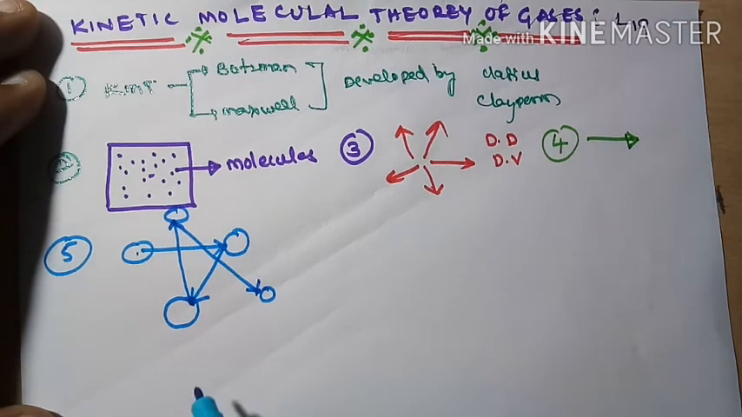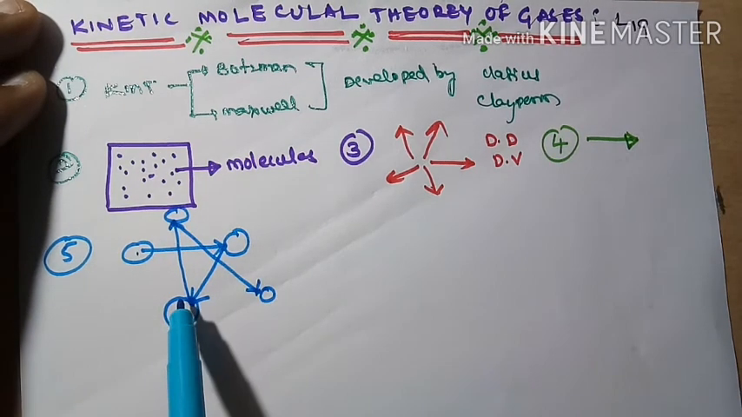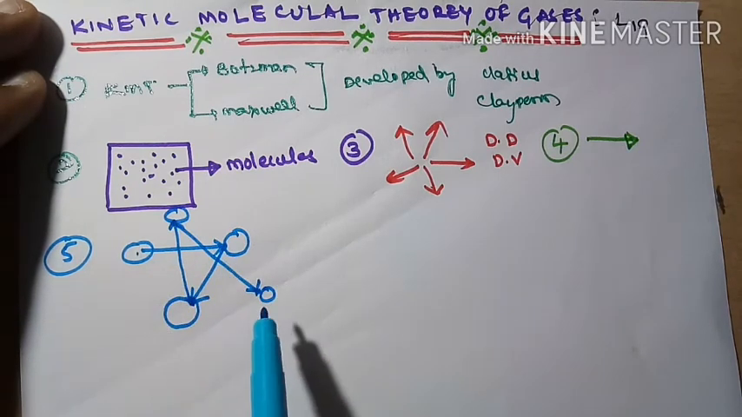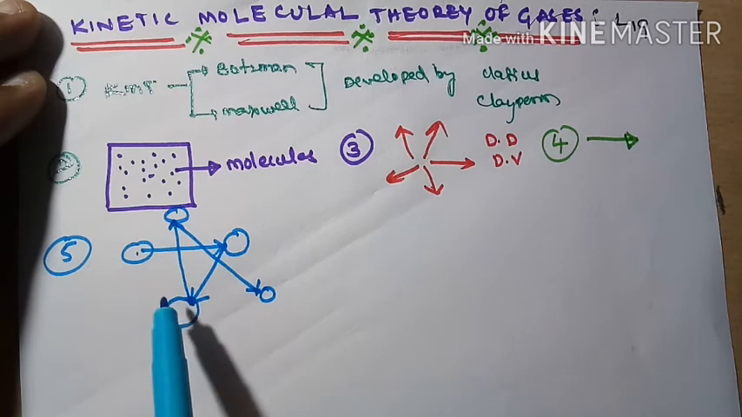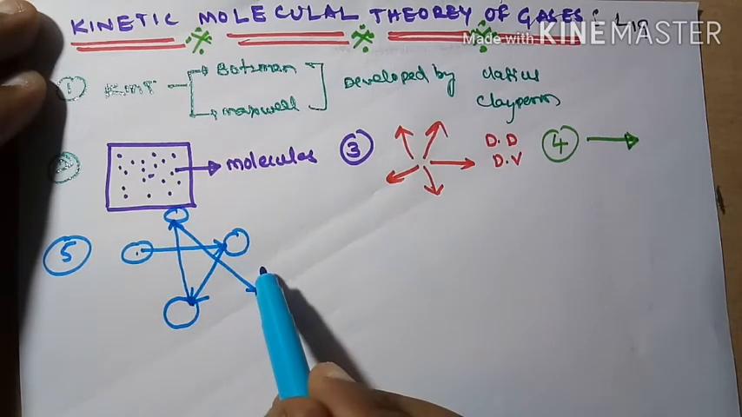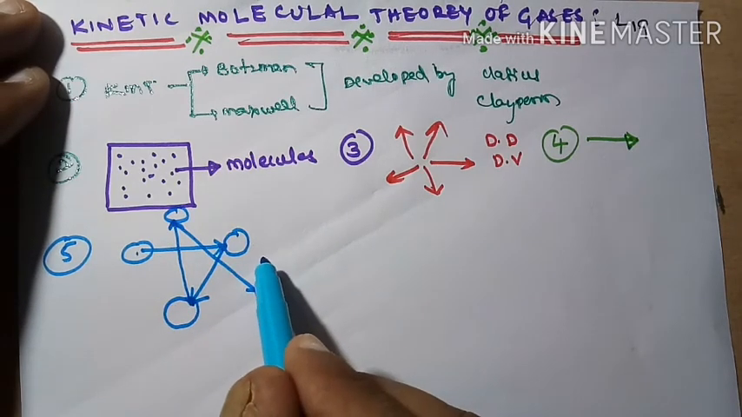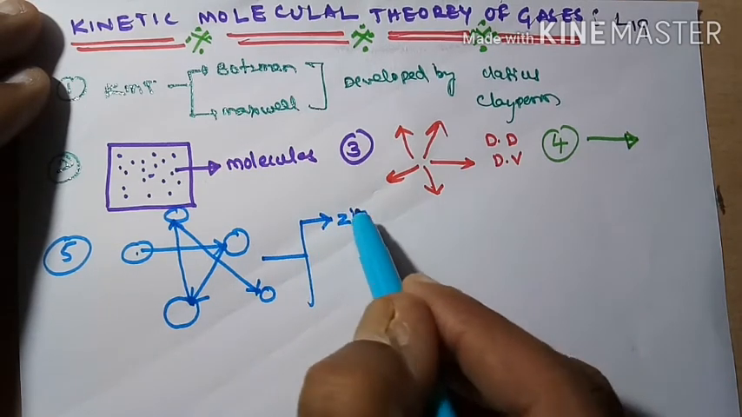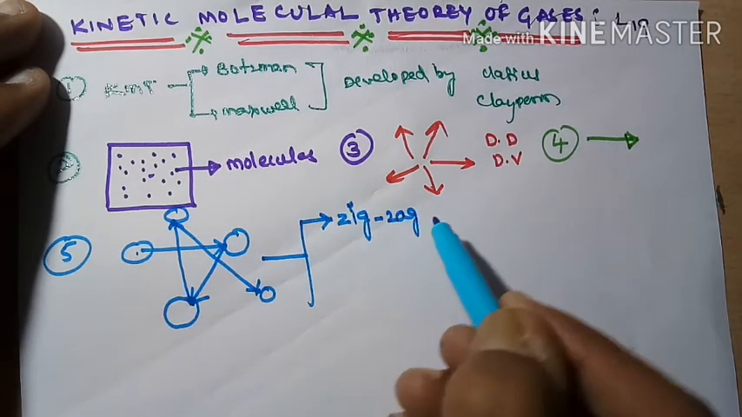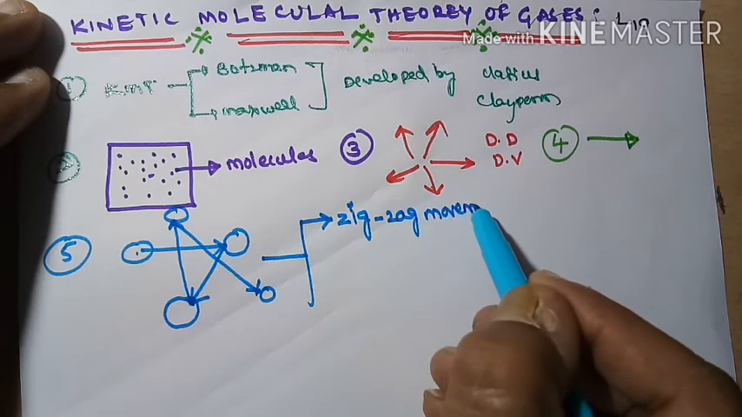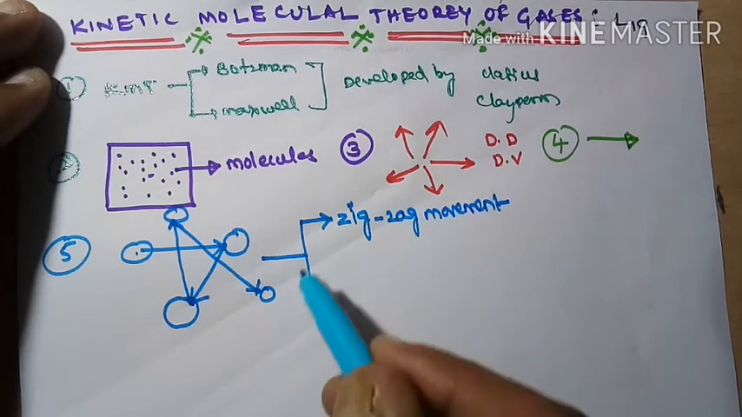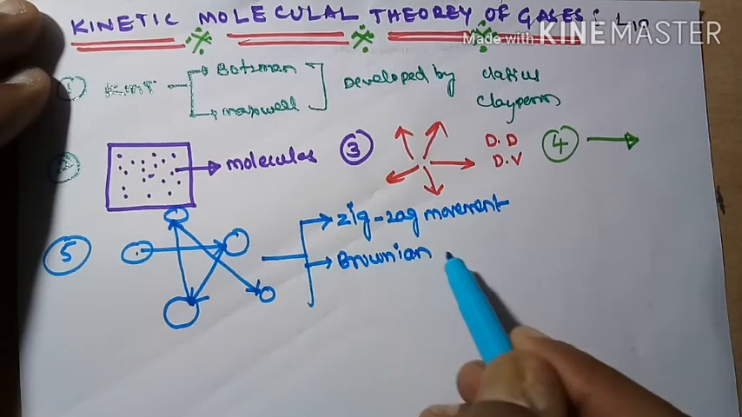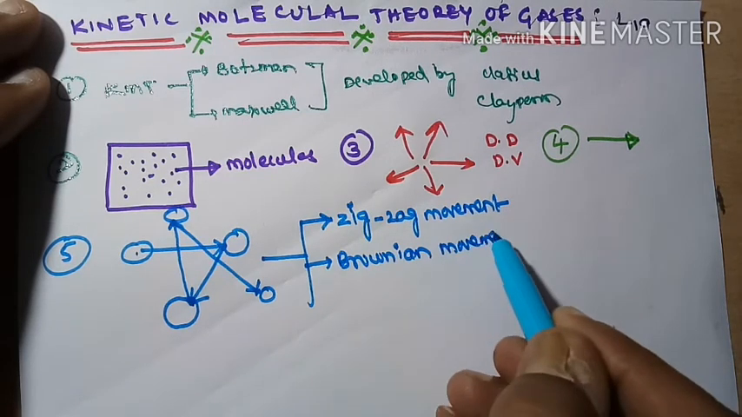That means every time, the direction of the molecule is going to be changed. This movement is called zigzag movement. This zigzag movement is also called Brownian movement.